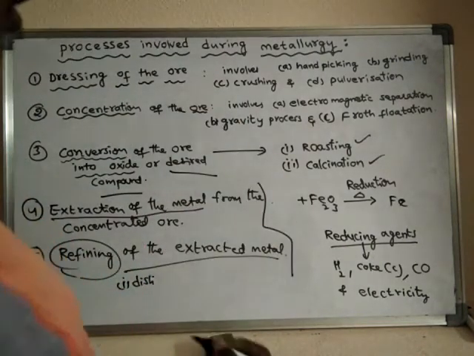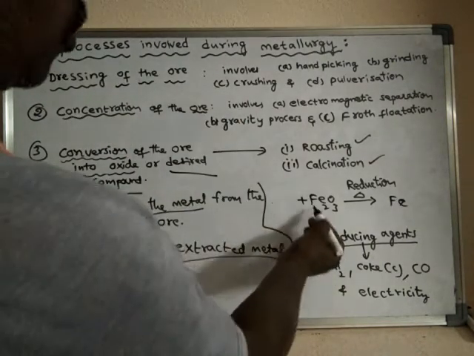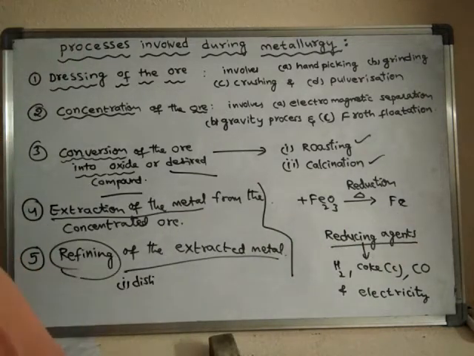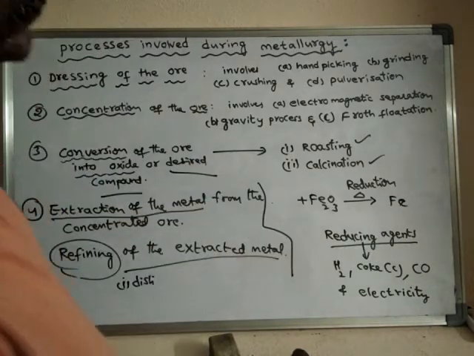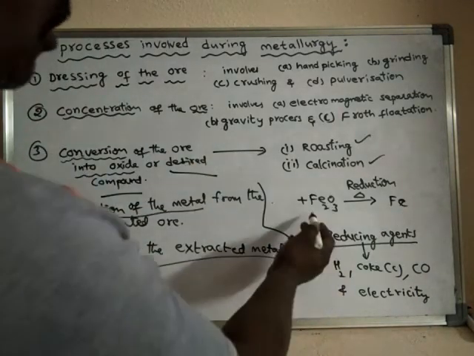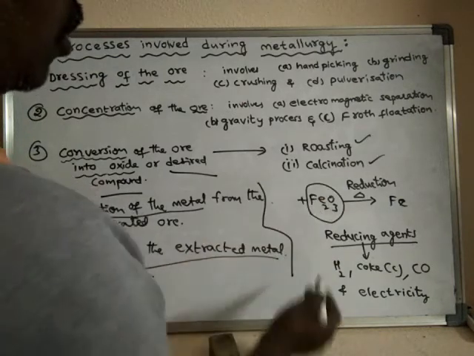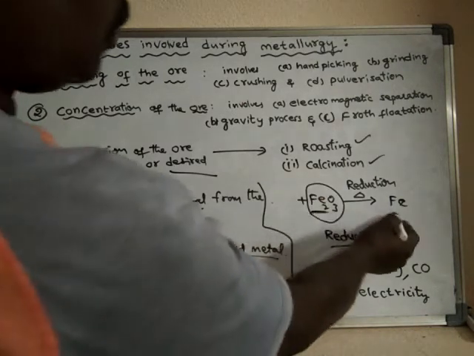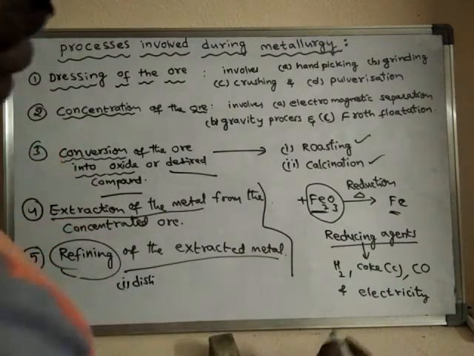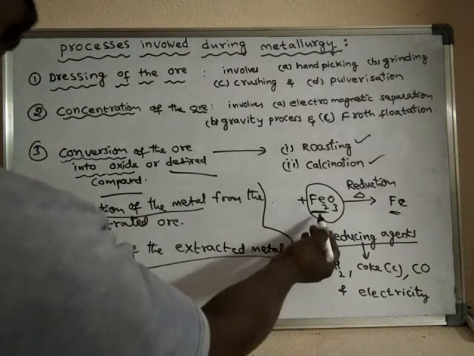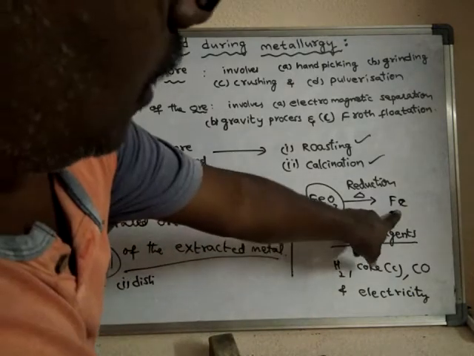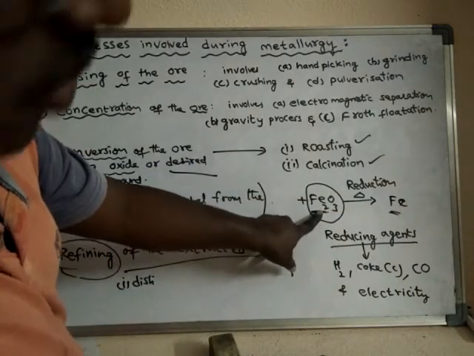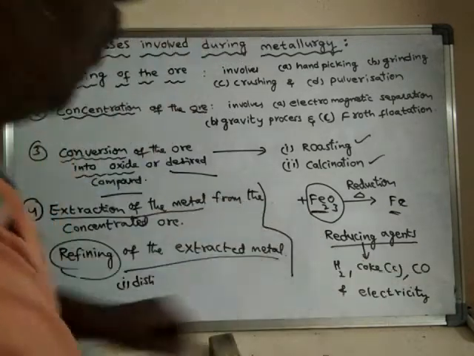Depending upon the nature of the ore or the nature of the metal obtained from the ore, we may use different reducing agents. For example, in the extraction of iron from iron ore, we generally use carbon monoxide.